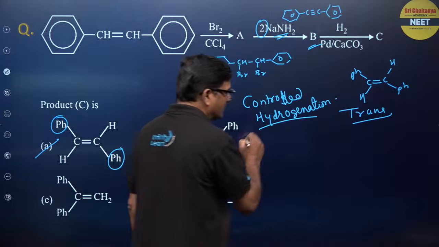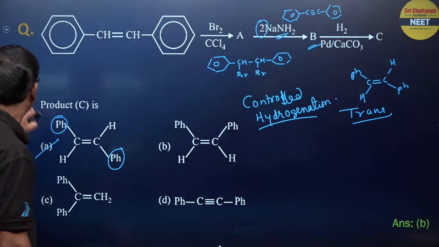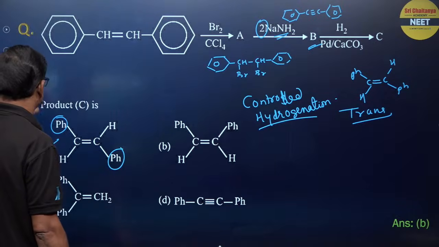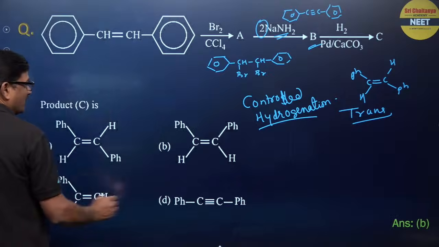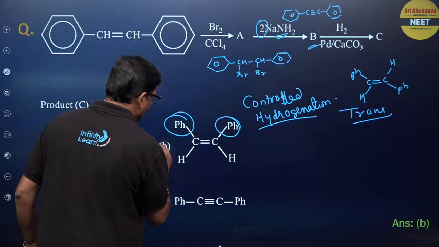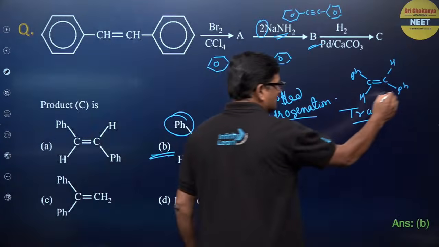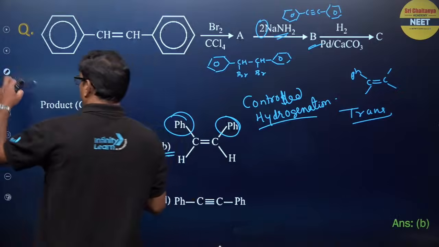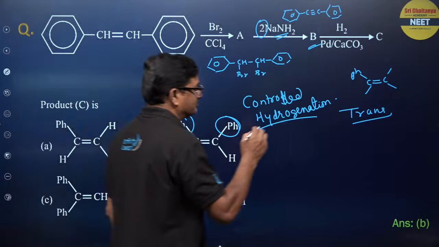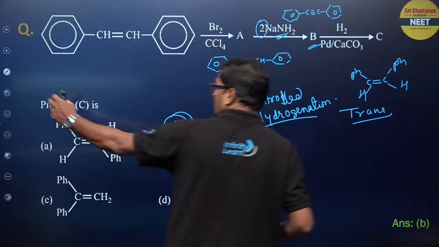Are you getting it or not? With NaNH2 it is going to be trans, otherwise it is going to be cis. Okay. It will be a cis.